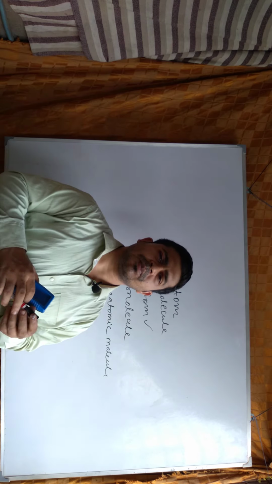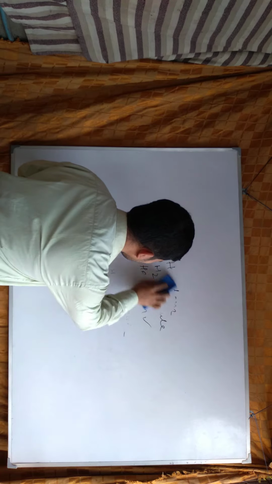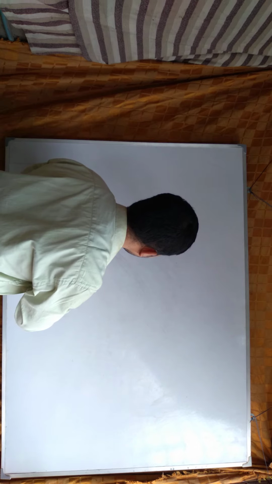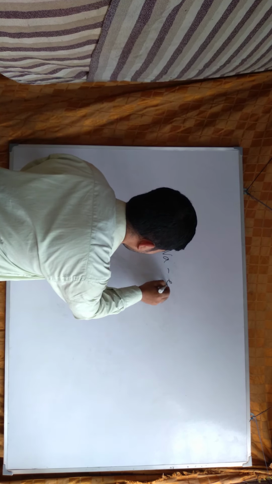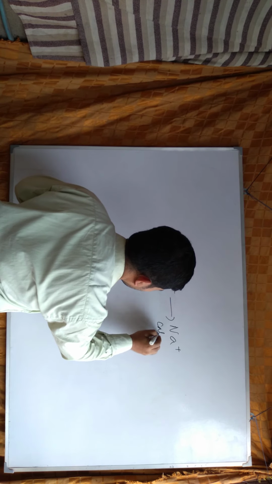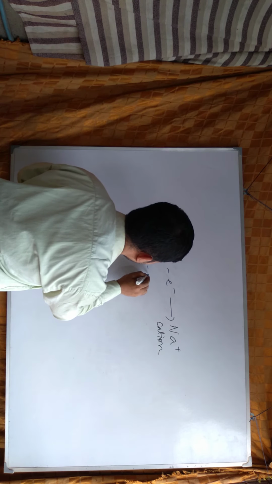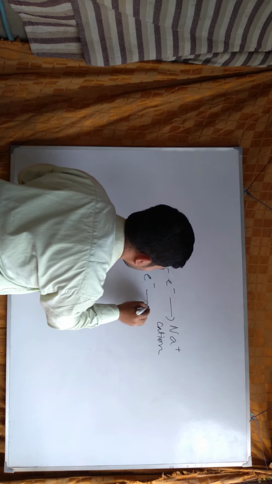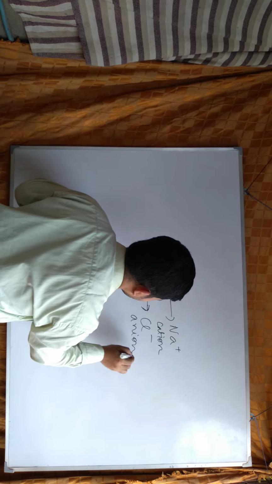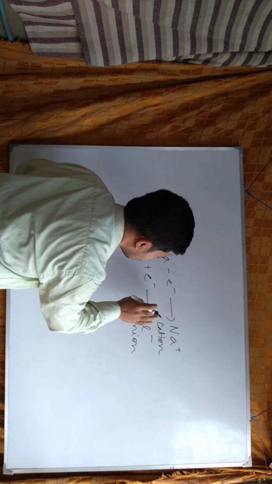Now we will see some examples of how cations and anions are formed. Take sodium first. Sodium plus ion is formed by losing one electron from a sodium atom. It is called a cation. When a chlorine atom gains one electron, it forms chloride ion as an anion. So an atom gains electron to form an anion, and an atom loses electron to form a cation.